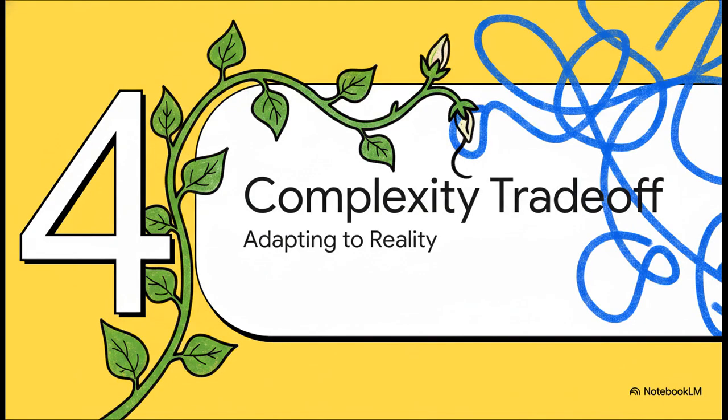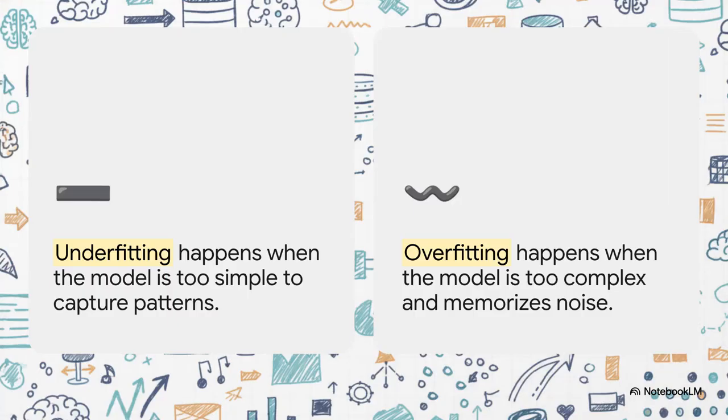Section 4. The complexity trade-off, adapting to the real world. As our model graduates to complex, nonlinear real-world data like plant growth, which sprouts super fast and then slows down, it uses polynomial regression to curve its lines. But this introduces a massive new danger. We absolutely have to avoid the extremes.